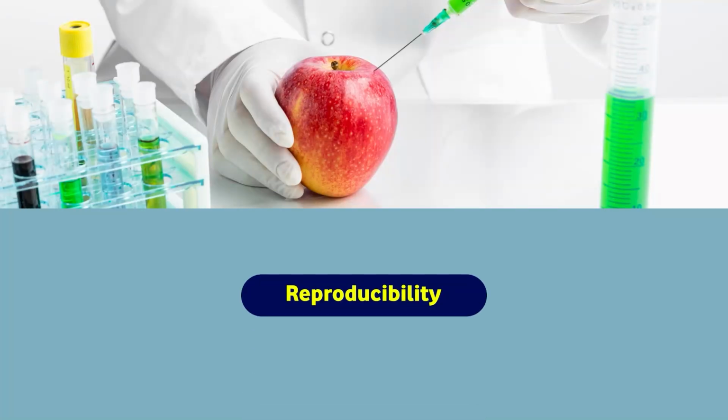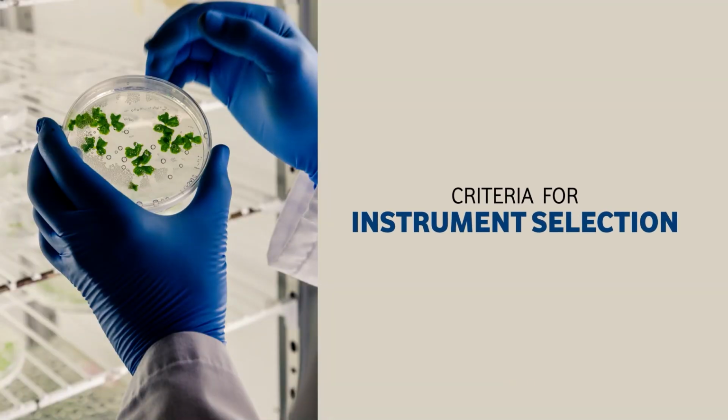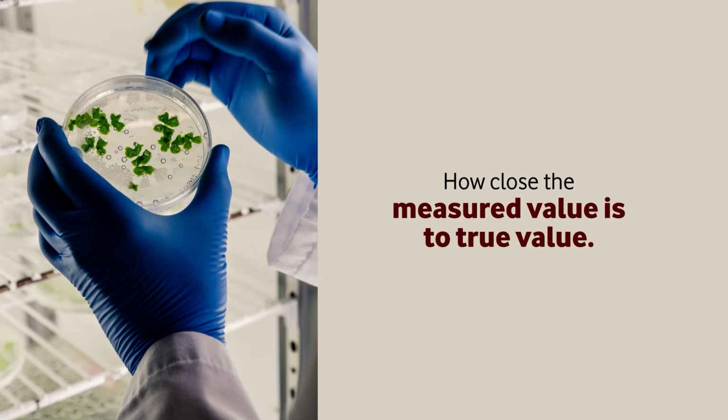Then there is a term called reproducibility. Same sample, but different laboratory, different person, the same method in different places. It is a measure of the ability to reproduce results using the same experimental approach in the same as well as different laboratories, using the same as well as different equipment. Repeatability: same lab, same equipment, everything is the same. In the case of reproducibility, the method is the same, but the laboratories can be different, and the person doing it can also be different, which was not the case in repeatability. So the criteria of selection of equipment, number one, is that it should give a value very close to the true value.